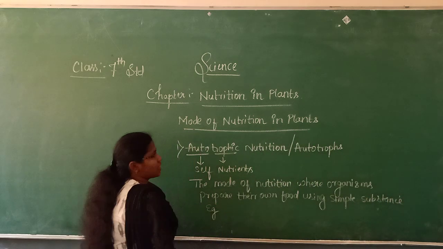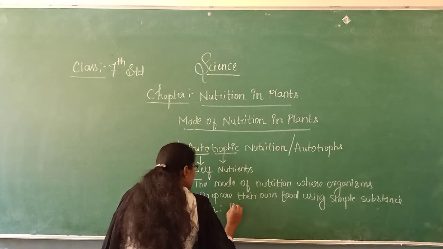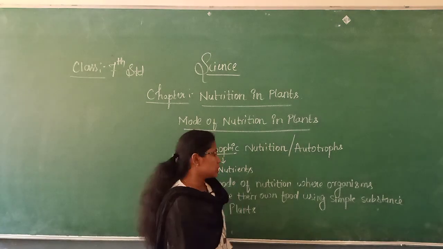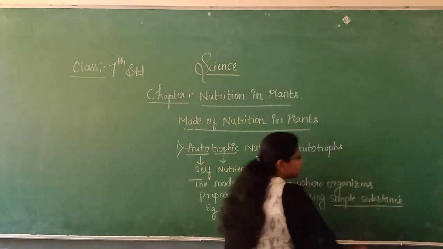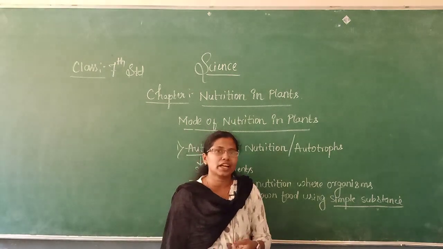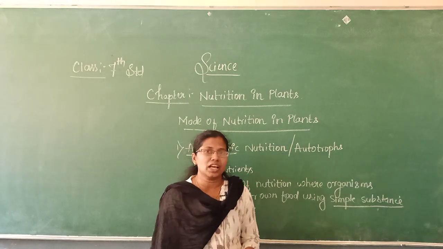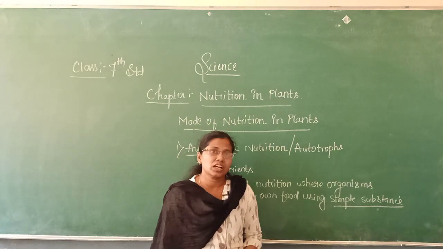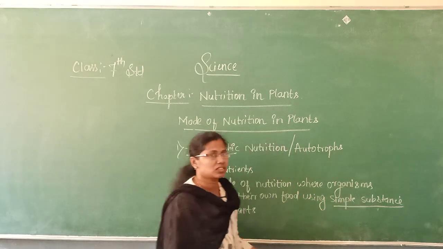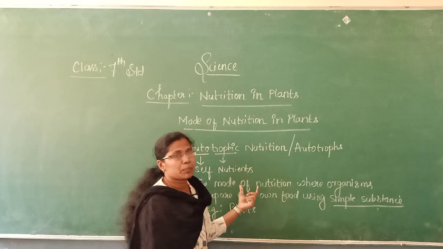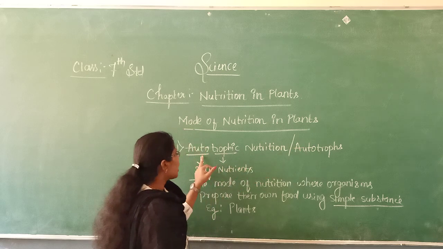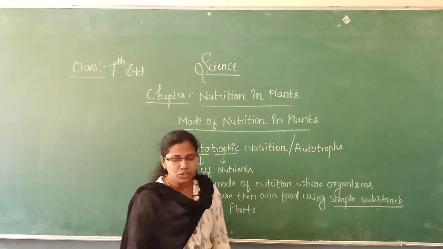The very best example for autotrophs is plants, because the plants prepare their own food. Here I have written simple substance. Simple substance means the raw materials. A few seconds ago I told which are the raw materials: water, minerals, carbon dioxide and sunlight. With the help of these substances the organisms prepare their own food, hence they are called autotrophs, or autotrophic nutrition.